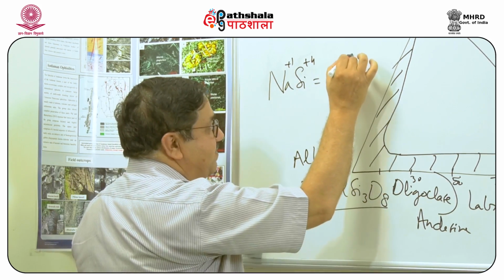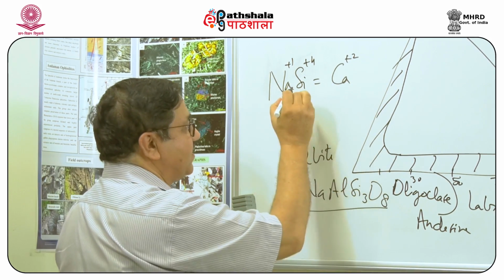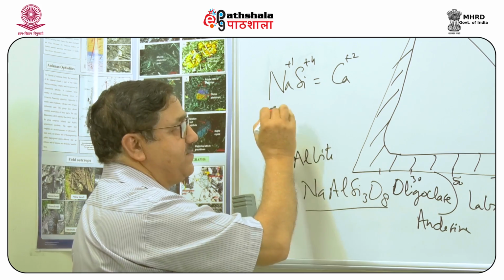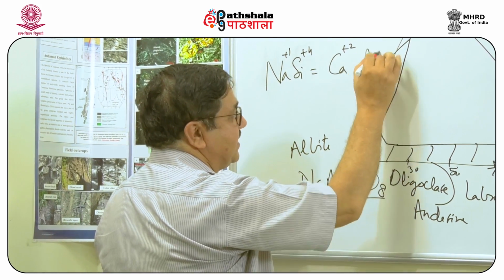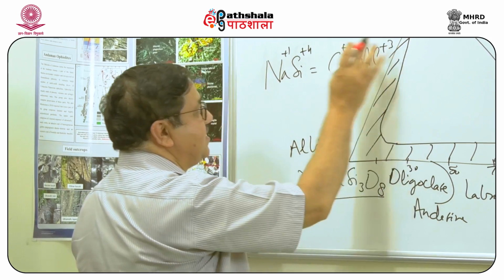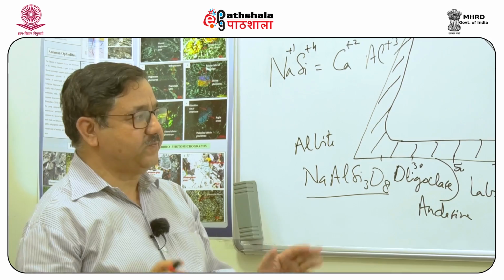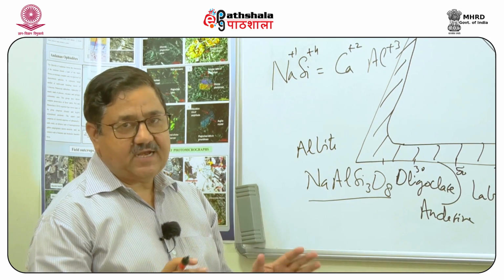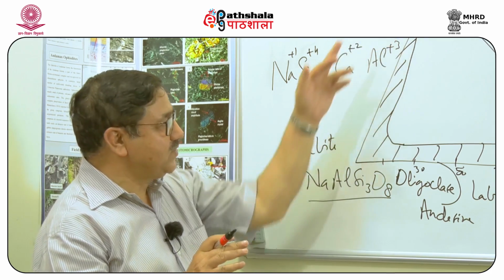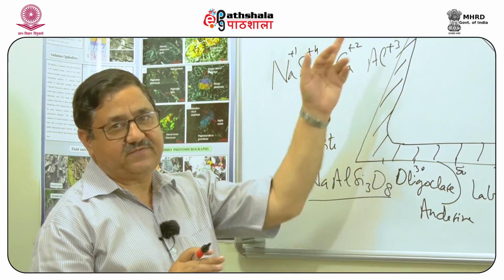This needs to be balanced by a total of 5 positive charge on this side. So, therefore, for each sodium replaced by calcium, a silicon has to be replaced by aluminum. As you can see, the charges on two sides are both equal now. So, therefore, this substitution is a little complicated compared to the substitution within alkali feldspars, which have similar